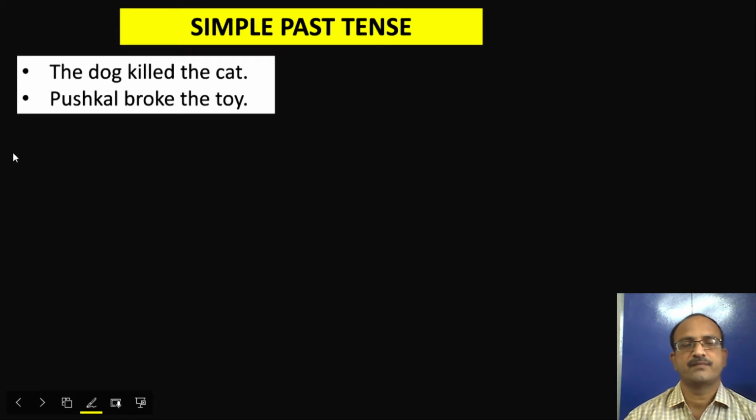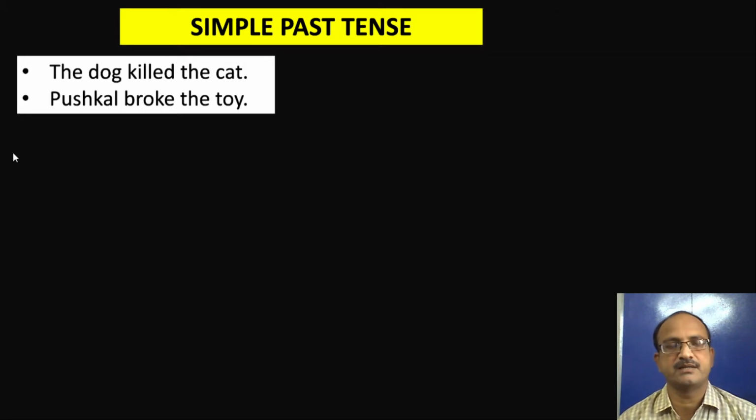Look at this. In my video 1, I explained simple present tense, present continuous tense, and present perfect tense. In this video, I'm going to teach you how we change simple past tense from active voice to passive voice. Okay, here is one example. The dog killed the cat. This sentence is in simple past tense. Of course, as you know, in the structure of simple past tense, V2 is the verb form. So how do we change this into simple past tense passive voice?